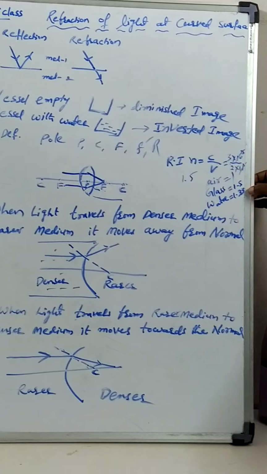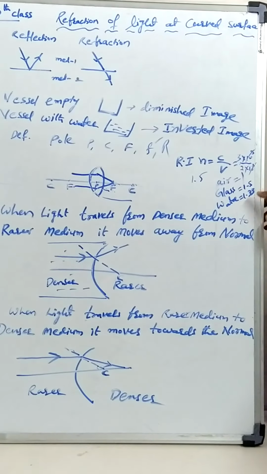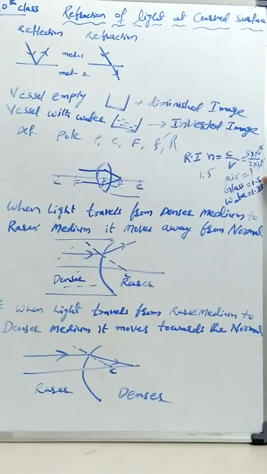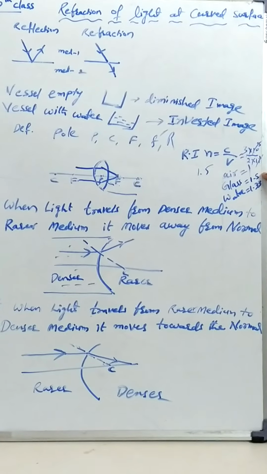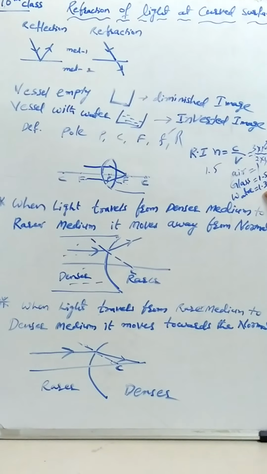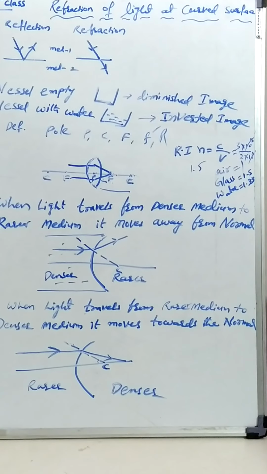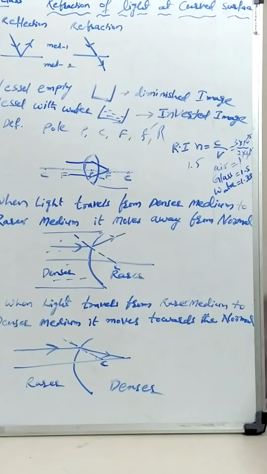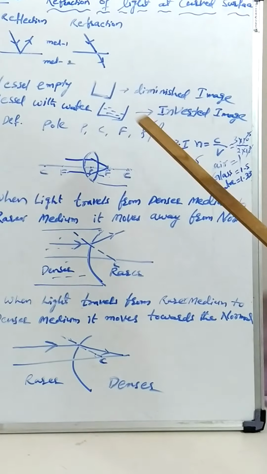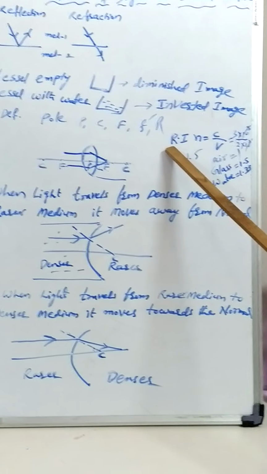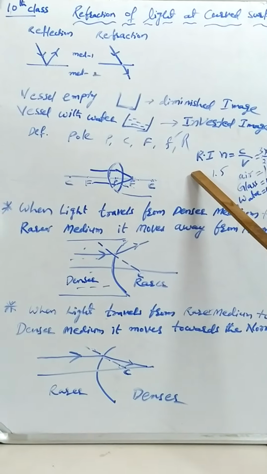And water and glass, listen carefully, water is the rarer medium, glass is the denser medium. Okay, so denser medium means it has more refractive index, rarer medium means less refractive index.